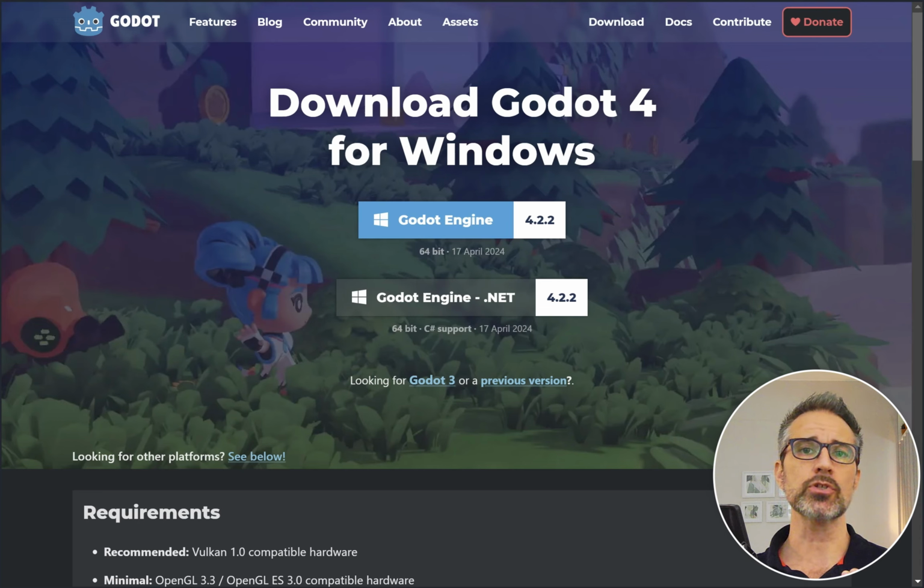Now, for most Godot developers beginning their first game dev journey, I think the first one, just the Godot engine, is appropriate. If you do want to take advantage of C# in some or all of your programming, then get the .NET version. It's the Godot engine plus a little bit more, and it's optional to use. So for me, as an interested person in C#, I would download that .NET version.